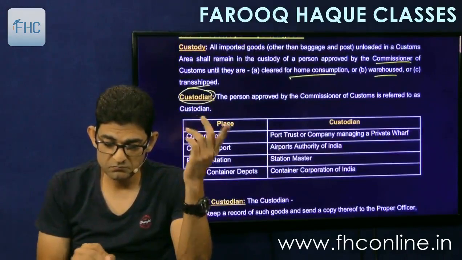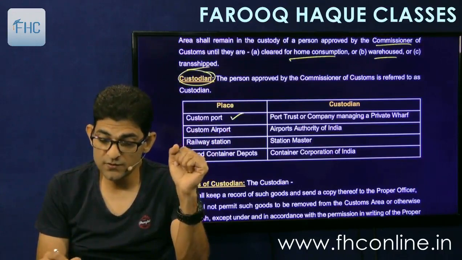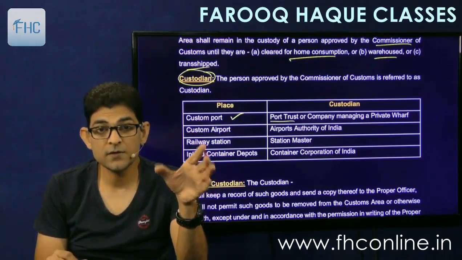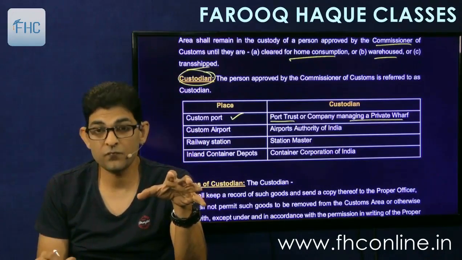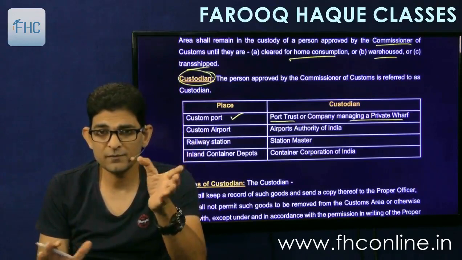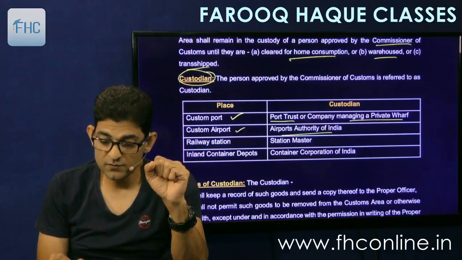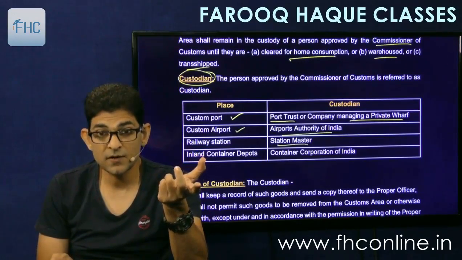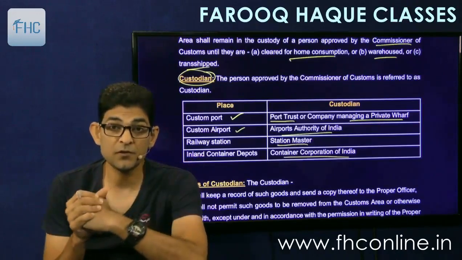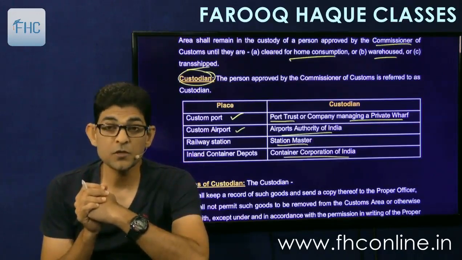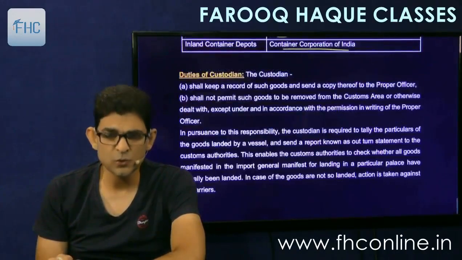Now who is the custodian? So it is given there that in case of custom ports, the custodian is the port trust, that is port trust authority or company managing a private wharf. Small ports are called wharfs. Then customs airport will be Airport Authority of India. A railway station will be the station master, and inland container depots are there. So Container Corporation of India, they are appointed as custodians. Container Corporation of India for ICDs. Now it is privatized also.